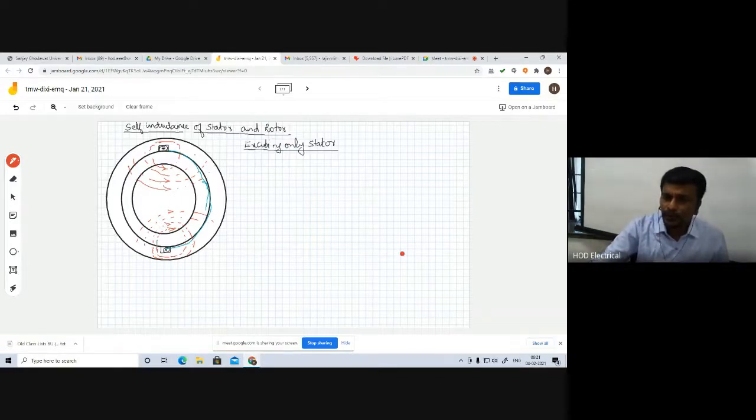If you see my hand, current is entering and current is leaving, therefore the magnetic flux lines will be in this direction. The magnetic flux is maximum in this direction, so this is the reference of the magnetic flux due to the stator.